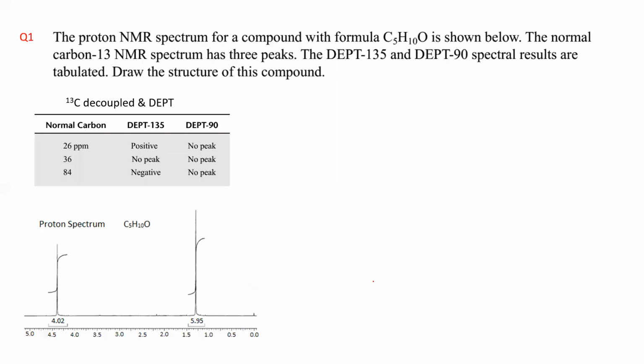If you look at the problem here, you have two types of information. One is the information based on 13C DEPT, and another information is based on proton NMR. So you have to consider both of them, then you have to come to the answer.